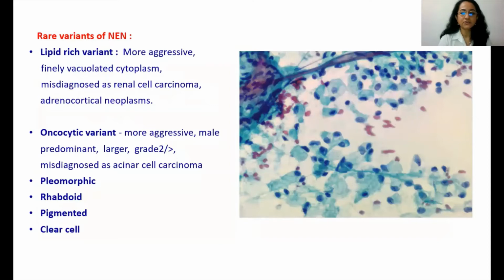Lipid-rich variant is more aggressive. It has very finely vacuolated cytoplasm and can be misdiagnosed as metastasis from a renal cell carcinoma of the clear cell type. Oncocytic variant, again more aggressive, is seen mostly in males. They are larger lesions, they are high grade, and may be misdiagnosed as acinar cell carcinoma. The other described variants include pleomorphic, rhabdoid, pigmented, and the clear cell type.